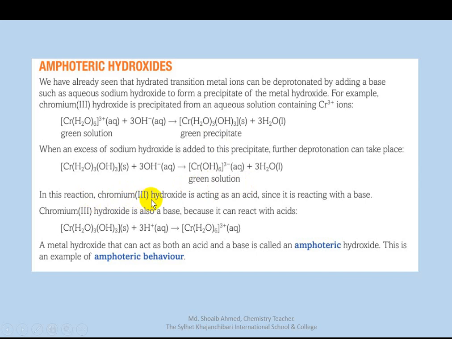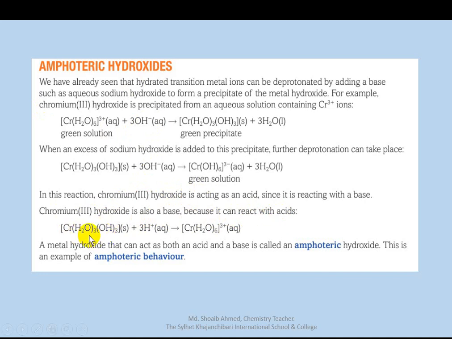In this reaction, chromium(III) hydroxide is acting as an acid, since it is reacting with a base. Here chromium(III) hydroxide acts as an acid because it reacts with a base. Now chromium(III) hydroxide is also a base, so it can react with an acid.